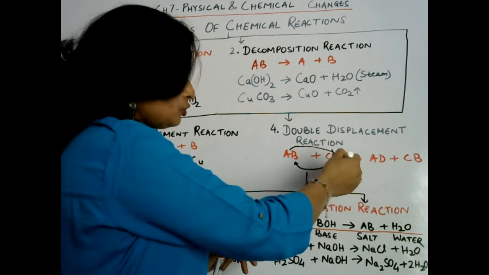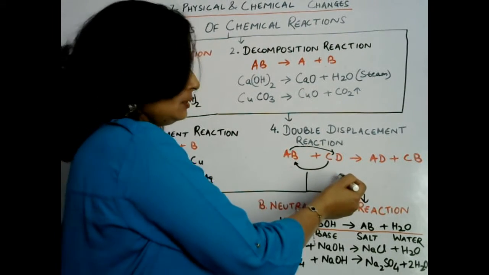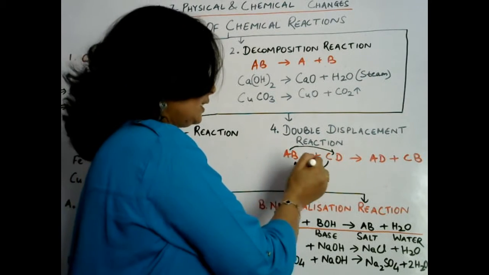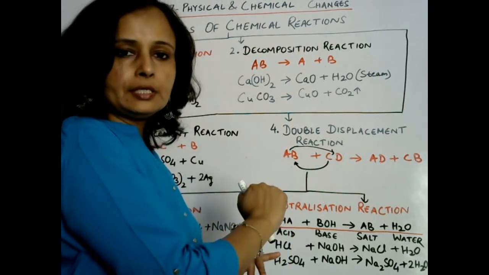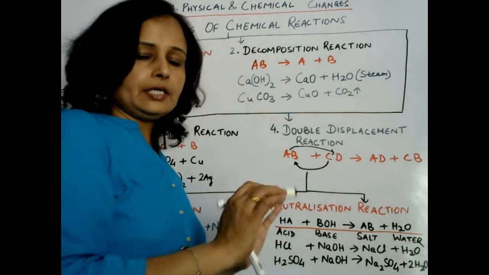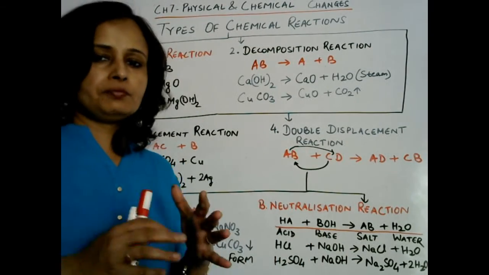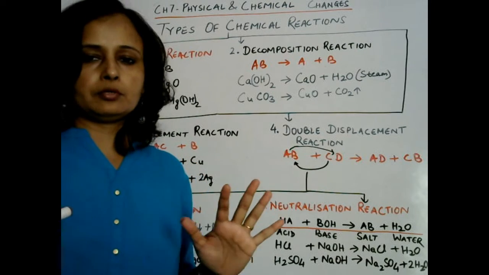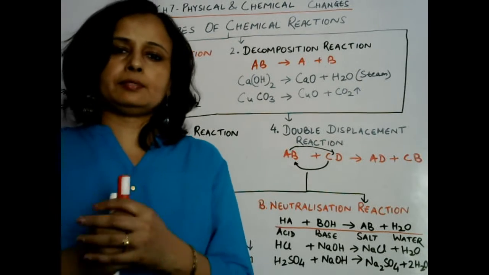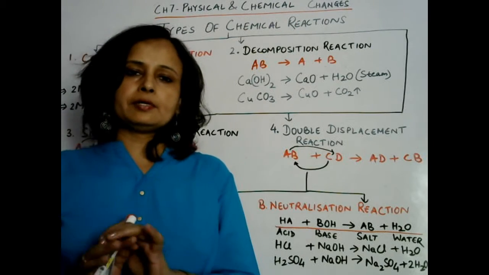So what is going to happen here? AB plus CD. Then A will take the position of C, and C will take the position of A. So finally what will form? The combination of AD and CB will be formed. Clear? Now there are two kinds of double displacement reaction. Let us study about those two kinds of double displacement reaction.